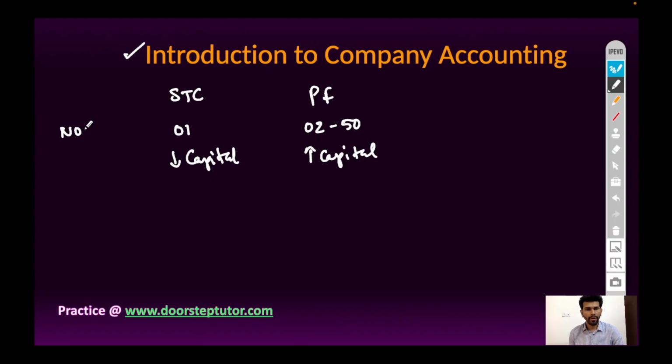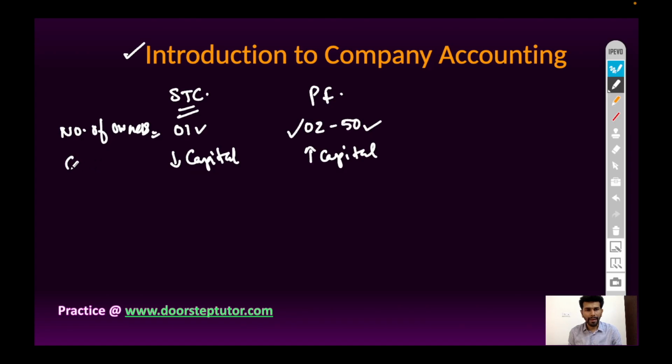So, number of owners: in case of sole trading concern, only one member is there. Therefore, it is called a sole trading concern. Sole means single, and trading concern means business organization. So, a business organization in which only one person is the owner, manager, and controller is called a sole trading concern. And in case of partnership firm, a minimum of two members is required to form a partnership business, and a maximum of 50 members are allowed.